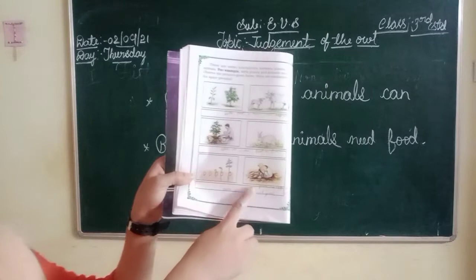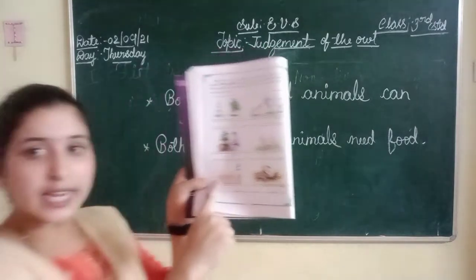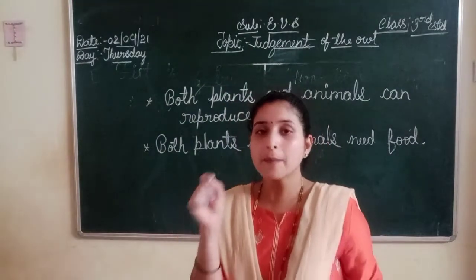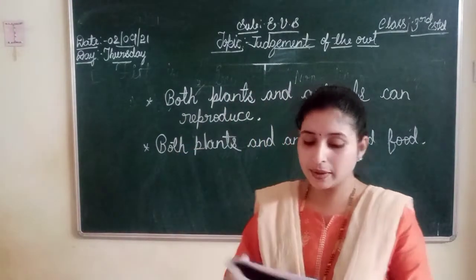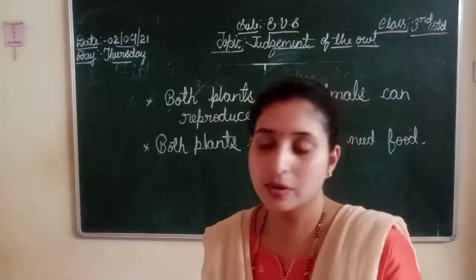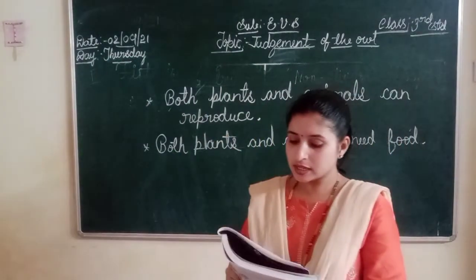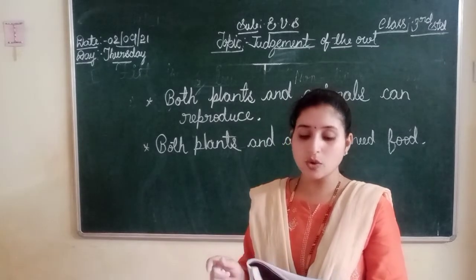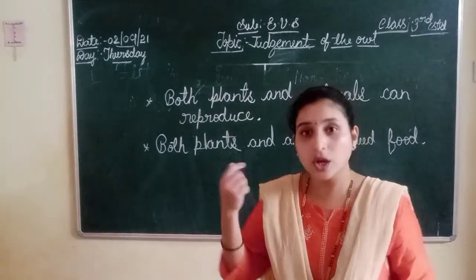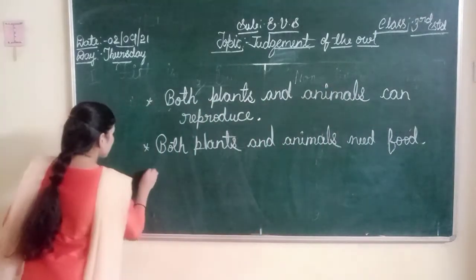Here, from the seed, plant will grow. Okay. Next, from this egg, chick will come out. Chick comes from this egg. So what we can understand, both plants and animals will grow. Write down, both